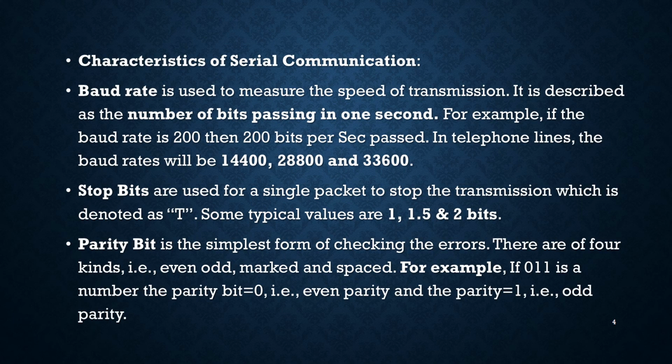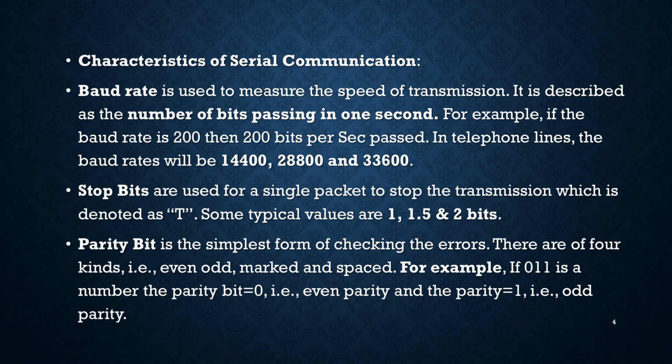As for the basic characteristics of serial communication, we have the baud rate, which is one of the most important parameters. Baud rate is a measure of speed, described as the number of bits passing in 1 second. When we say the baud rate is 200, that is 200 bits per second.